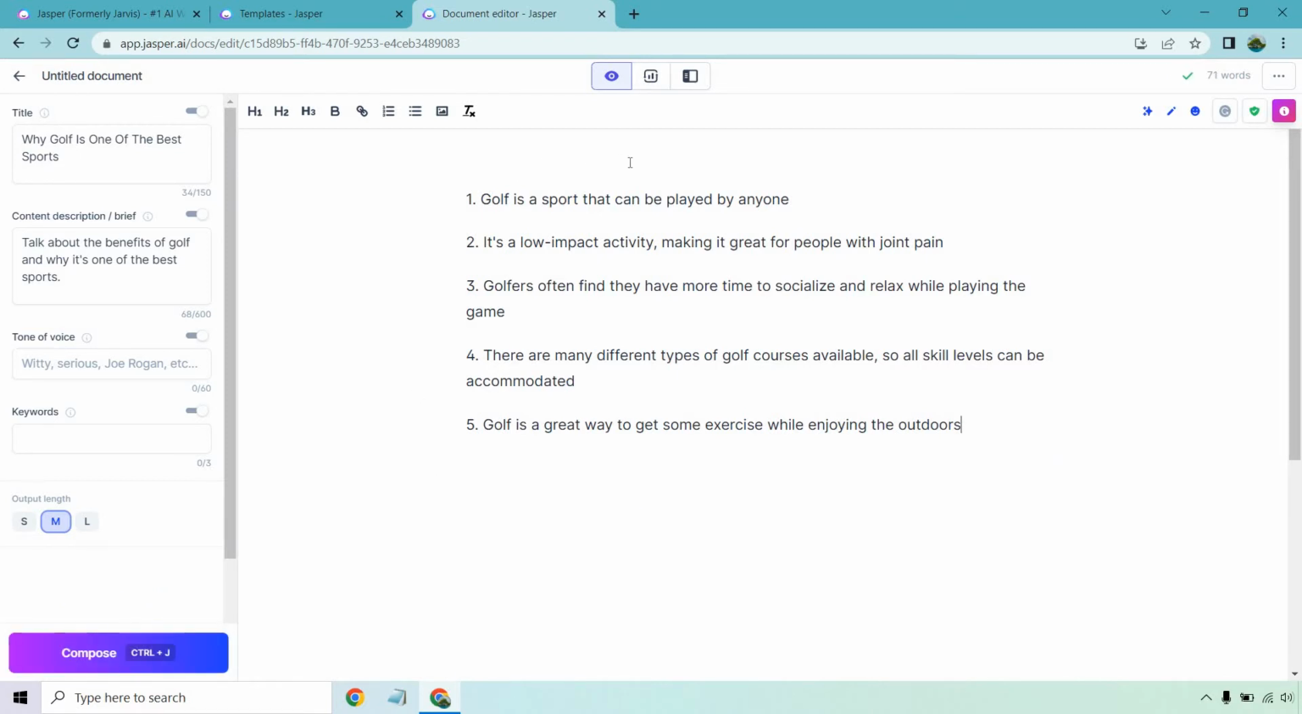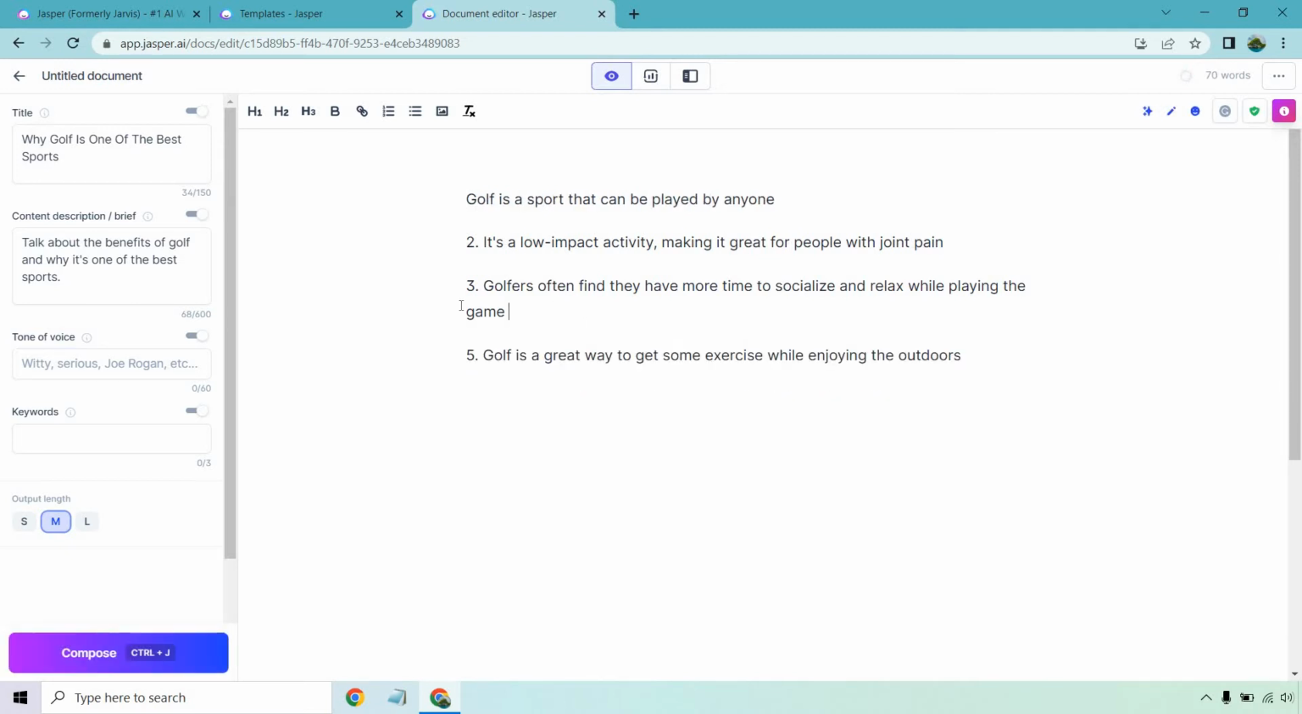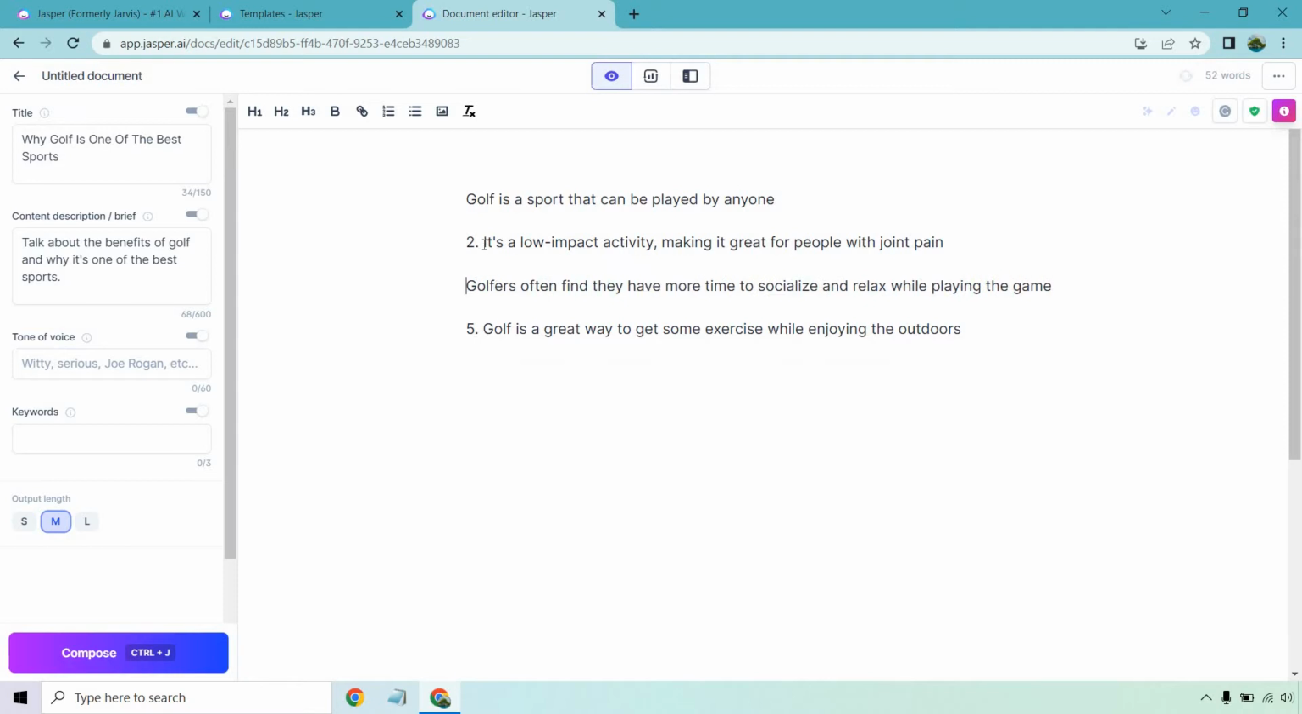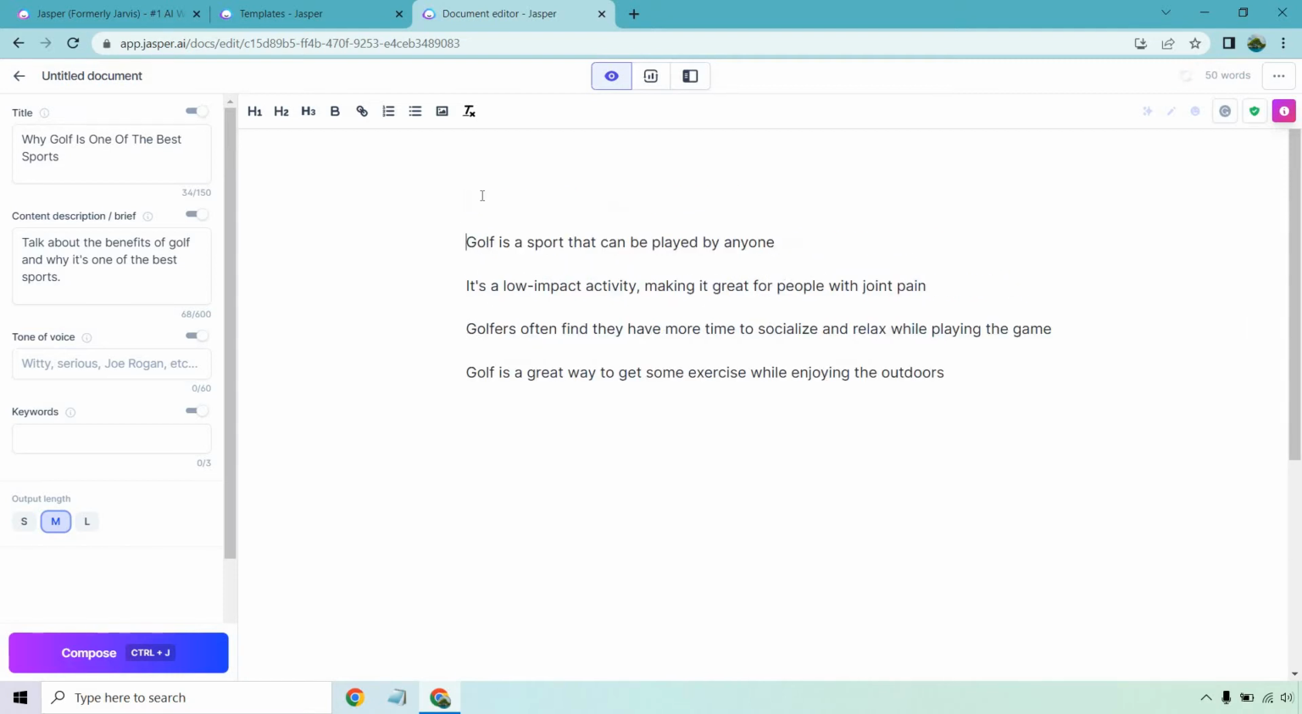It can be played by anyone. It's low impact activity. Often find they have more time to socialize. There are many different types of golf courses available, so all skill levels can be accommodated. That's kind of similar to another one, so I'm just going to get rid of that for this example. Perfect. So here's our outline. What I want to do is put the title here.